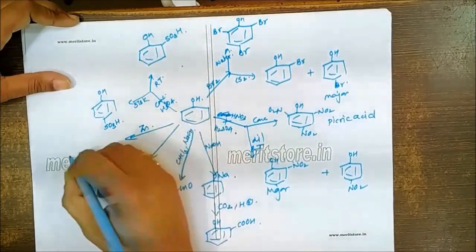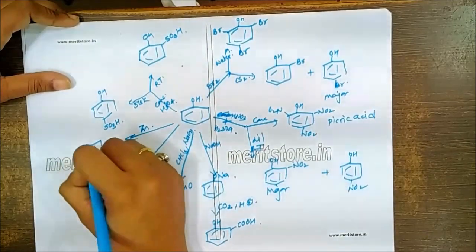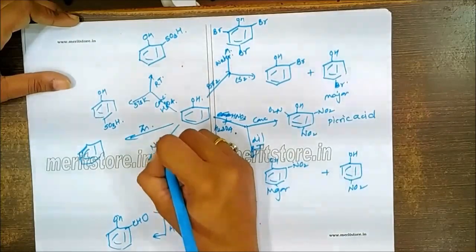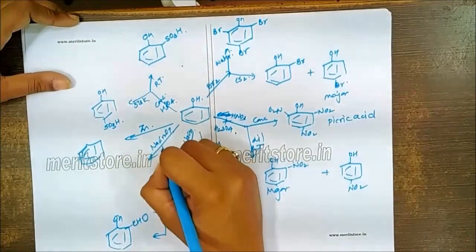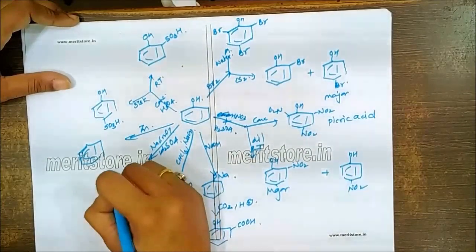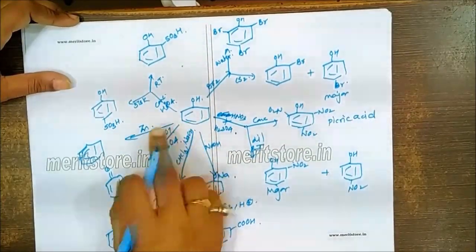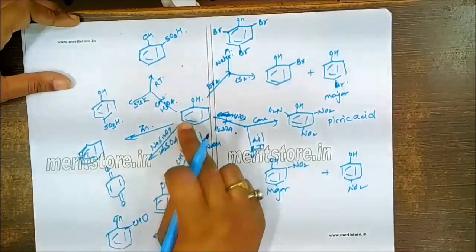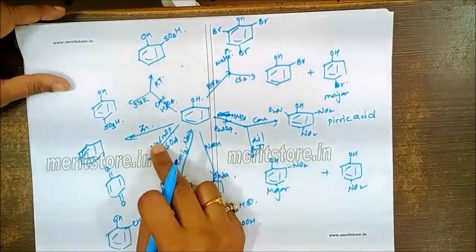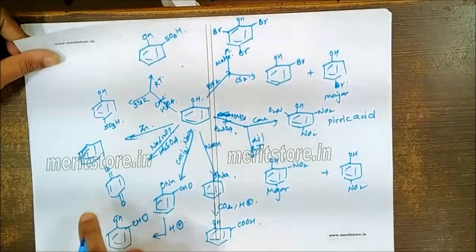Finally, two important reactions. One is a reaction with zinc, which will give you formation of benzene, and one is oxidation with a reagent like Na2Cr2O7 in acidic media like H2SO4, which will give you formation of benzoquinone. So reduction of phenol with zinc will give you benzene, and oxidation of phenol with sodium dichromate will give you formation of benzoquinone.